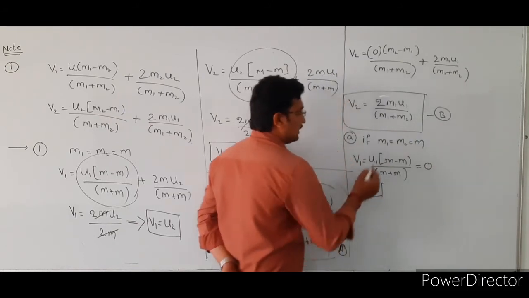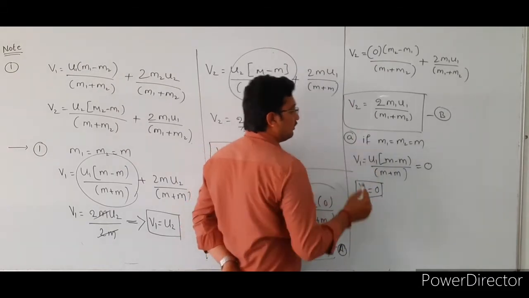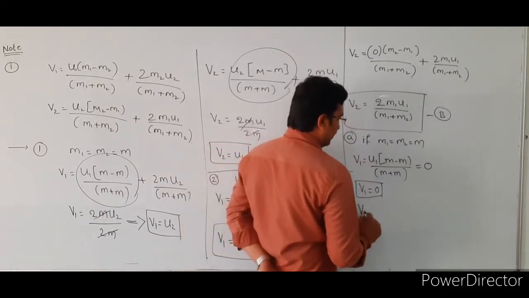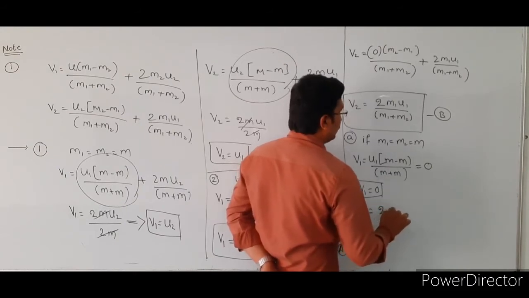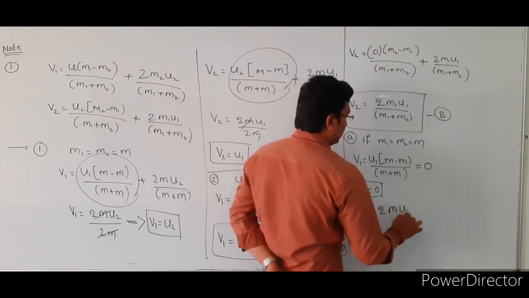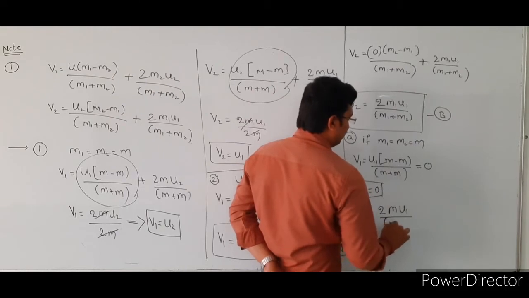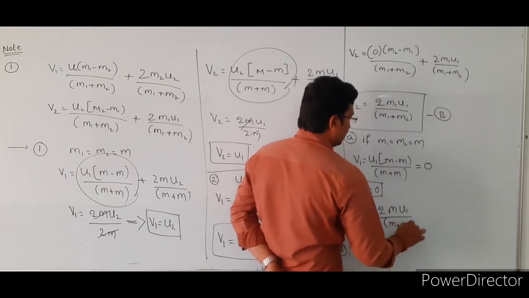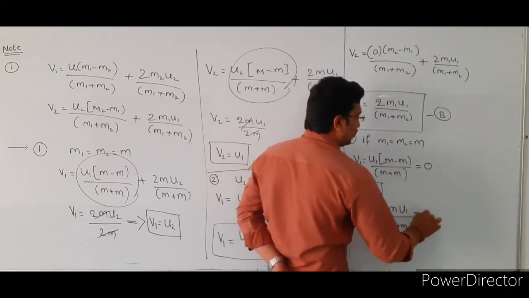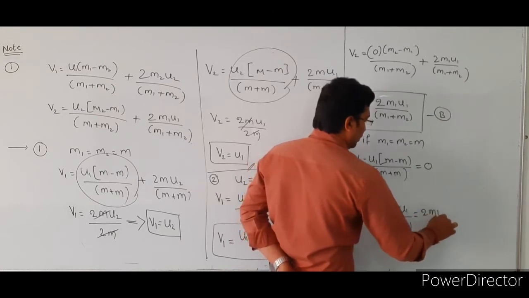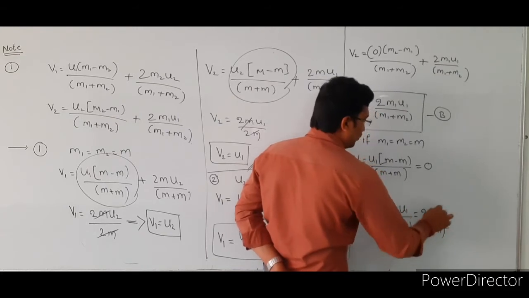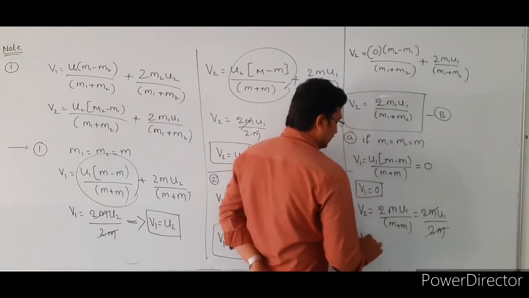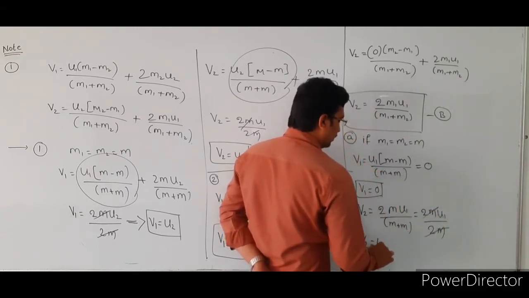Next, substitute this condition in equation number B. Then V2 is equal to 2M U1 divided by M plus M, which is equal to 2M U1 divided by 2M. Here 2M gets cancelled, so V2 is equal to U1.